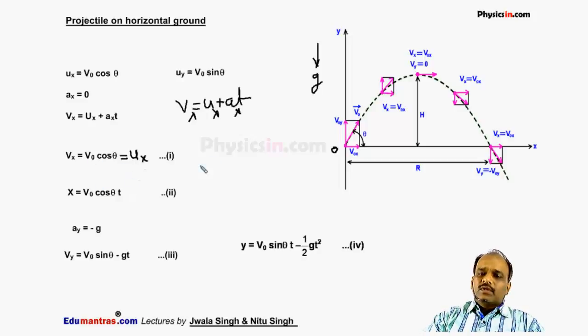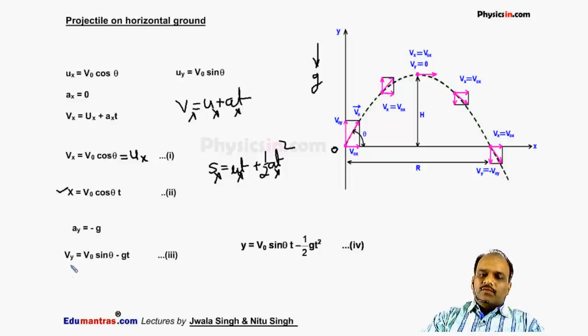In the same way, we also know s is equal to ut plus half at square. Now we know the displacement along the x-axis is ux into t plus 1 by 2 ax into t square. Now we know ax is 0. So displacement along the x-axis can be written as x, which is equal to ux, means v0 cos theta into t. This is our second expression.